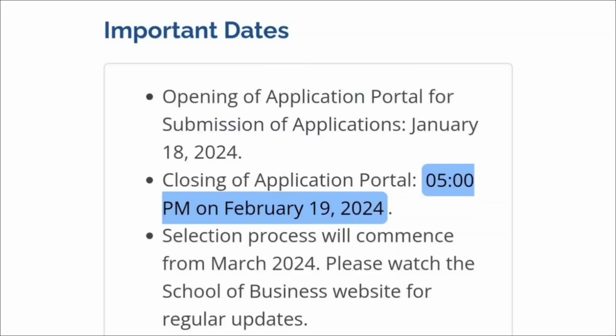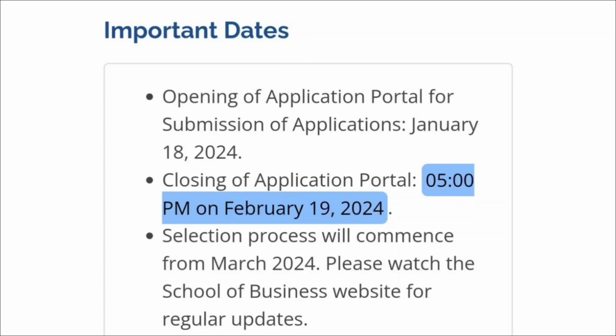Then if we consider the important dates for the Indian Institute of Technology Guwahati, the registrations have already started from 18th January and the last date of application is 19th February 2024. So if you are interested in the IIT Guwahati MBA program, you need to apply before 19th February.